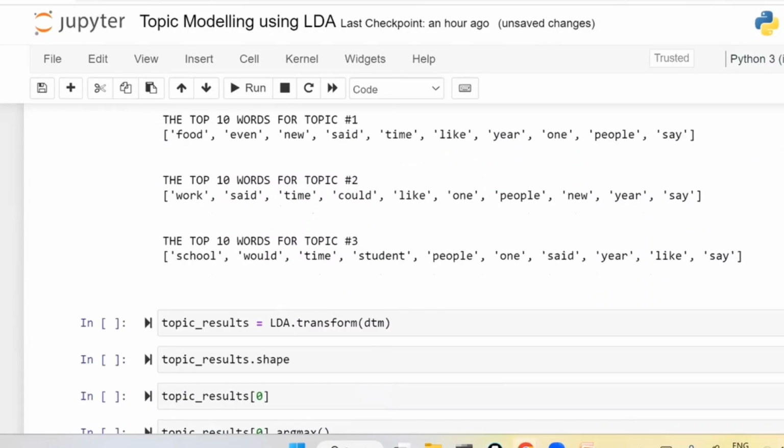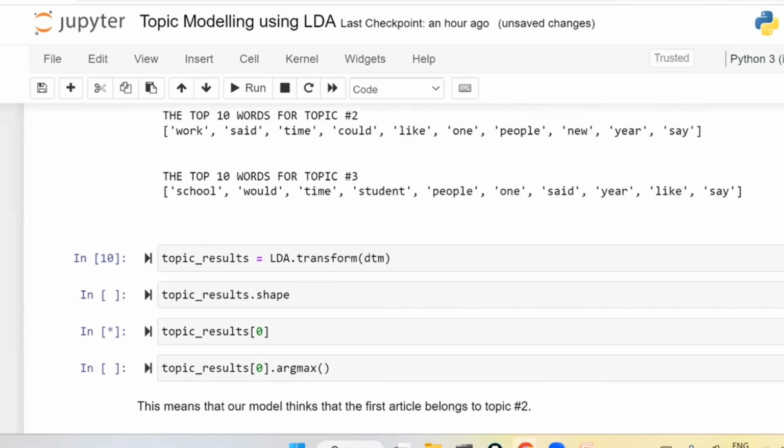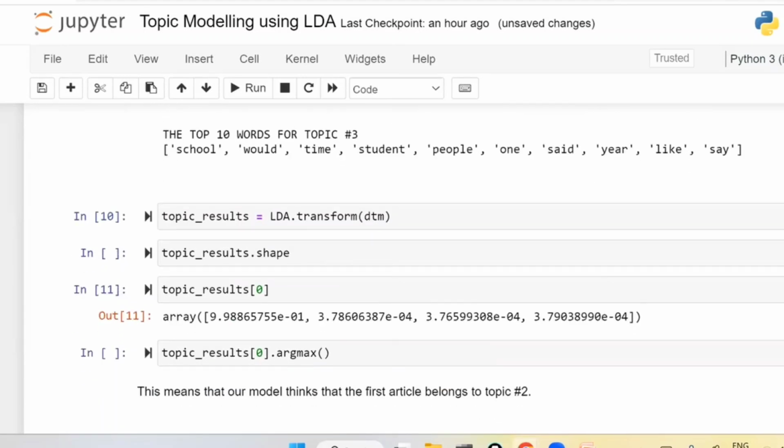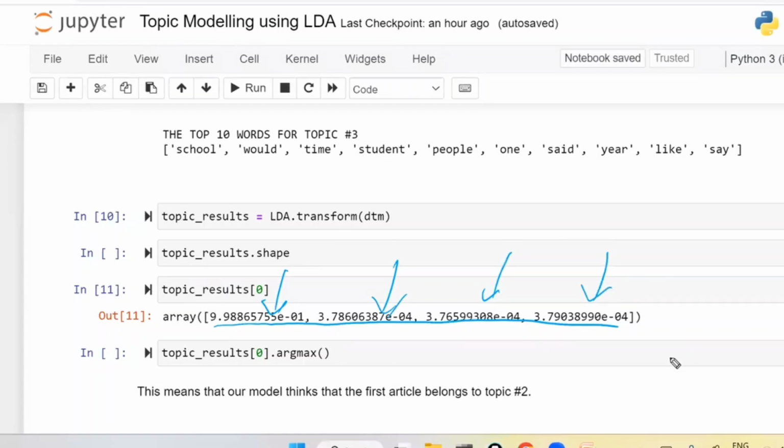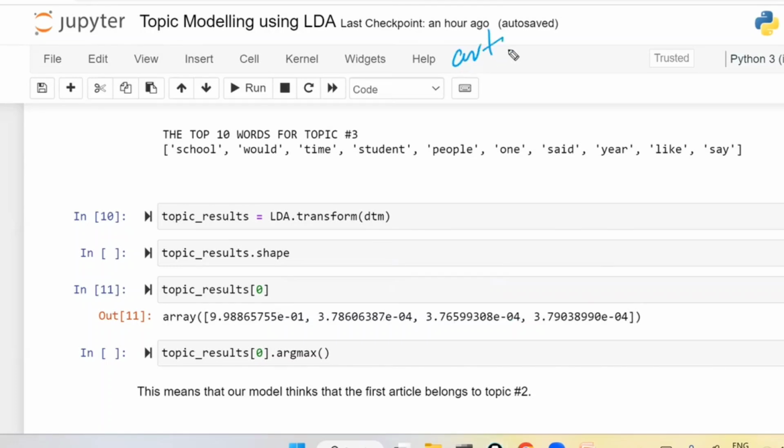Now, if you want to check, see here, the first one. After doing the transformations, I have got the first record with respect to 4. What is the probability it goes to the first group, second group, third group, and fourth group? Out of these 4, whichever has the highest value, it belongs to that group. Okay, so you are transforming your data. For example, tomorrow you have one more article. A new article is there. Article means some kind of sentence, some document.